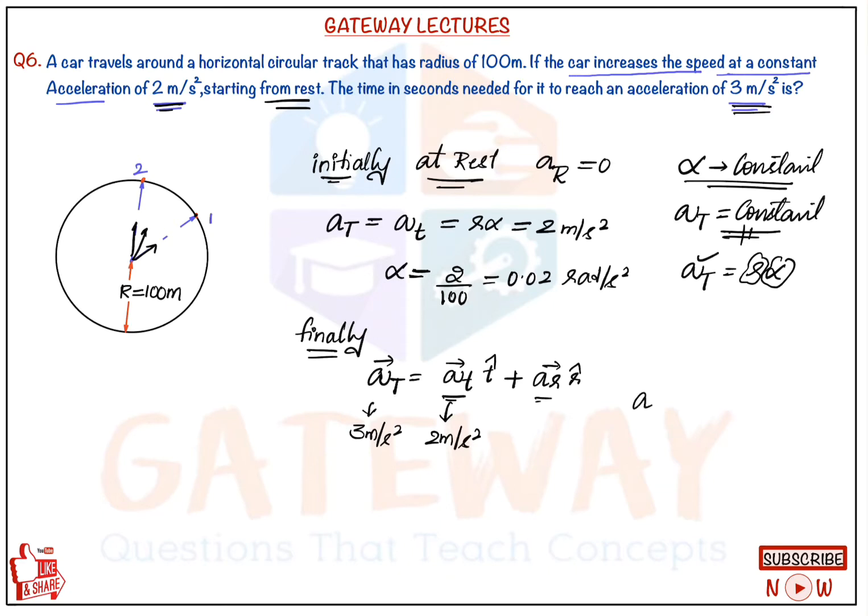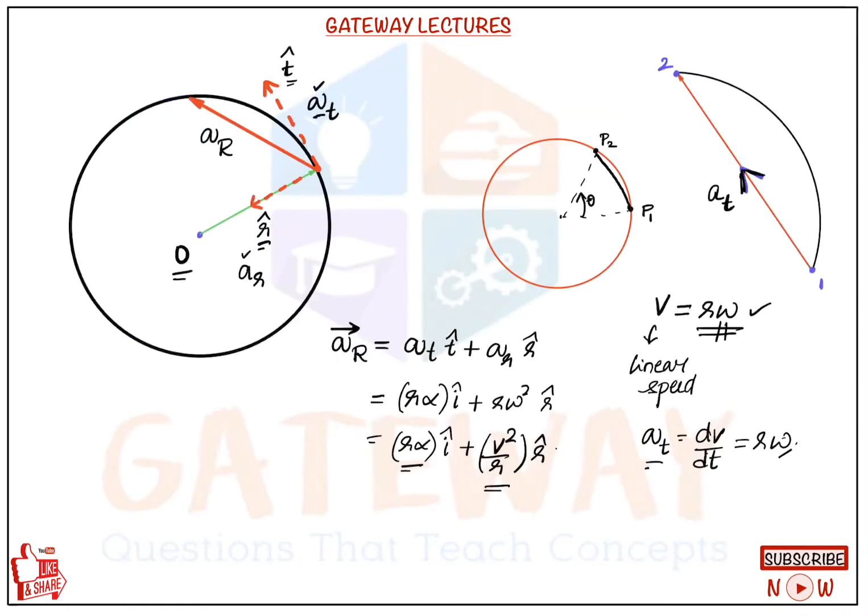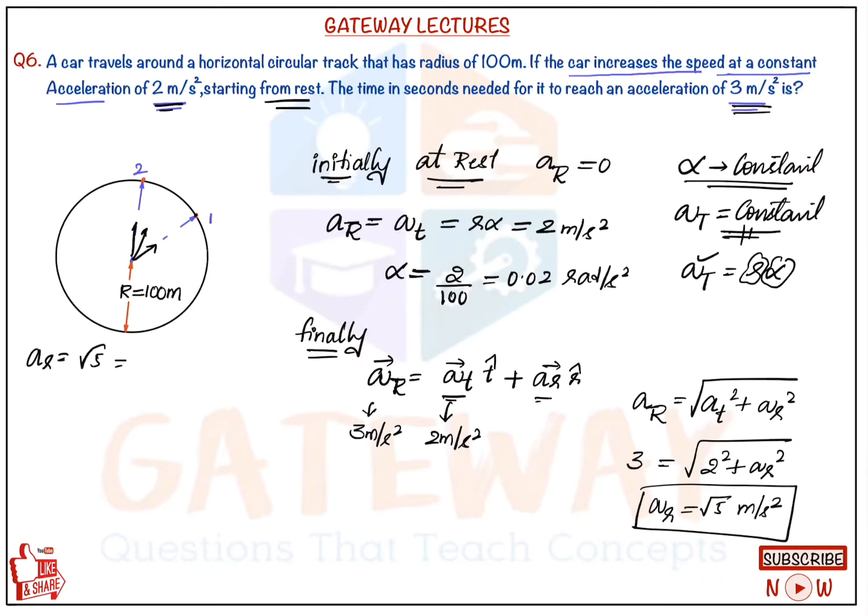So how to calculate AR? We know that here A resultant, nothing but A total I have written, is equal to under root of AT square plus AR square. So 3 is equal to root over AT is 2 square plus AR square. From this we will get the value of AR as root 5 meter per second square. AR is known, root 5, and we know the magnitude of AR also, that is V square upon R.